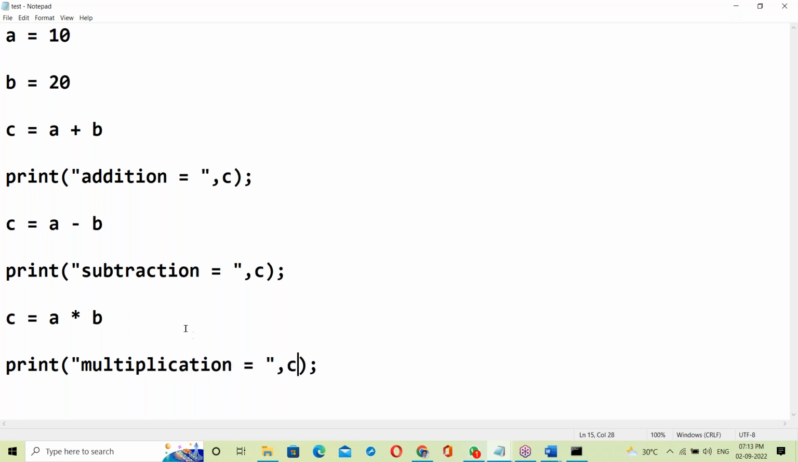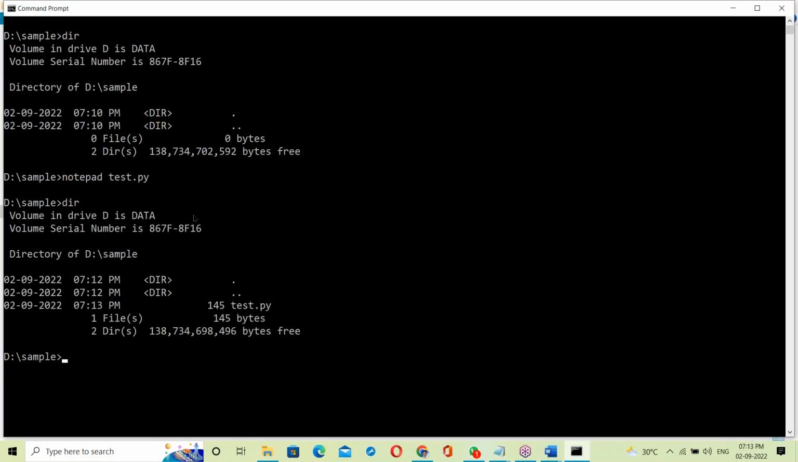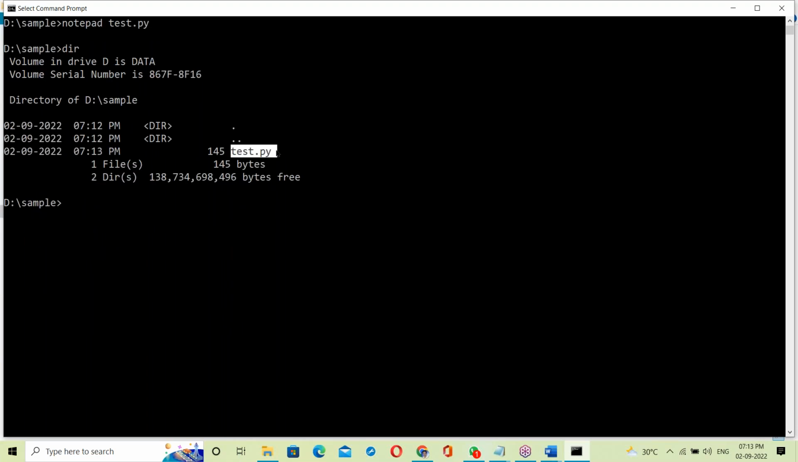Multiplication equal to C. Yes, save the Notepad file, save and exit. Say dir. Here is test.py, so it's a Python script. So how to run the script here? Now we should run the script. How to run this?